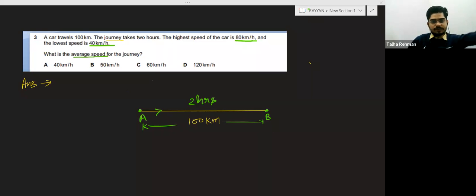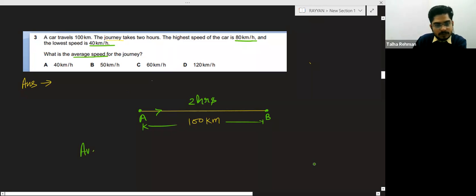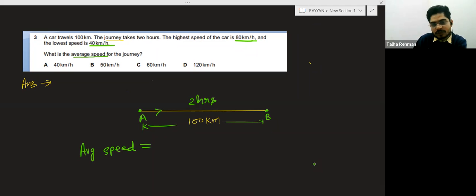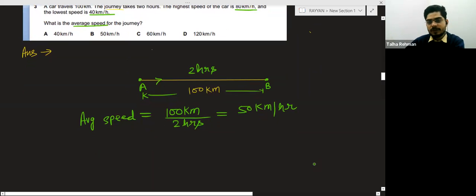Now see, simply we know that average speed is equal to the total distance divided by total time. What is the total distance covered by the car? 100 km, divided by total time, which is 2 hours. So the answer will be 50 kilometer per hour.